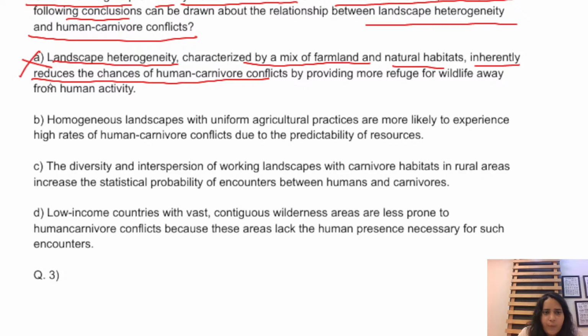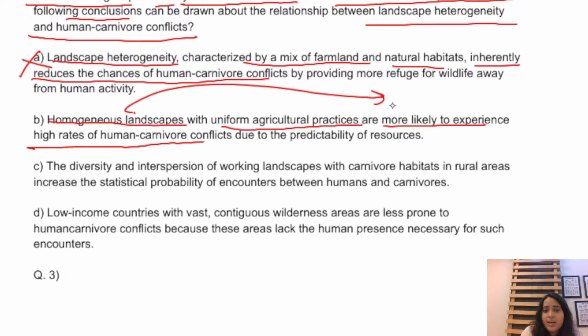Right? If you move to option number B, it talks about homogeneous landscape with uniform agricultural practice are more likely to experience high rates of human carnivore conflict. Again, this is a wrong option. Why? Because in my passage it was clearly mentioned that heterogeneous landscapes would be more likely to experience high rates of human carnivore conflict. So for homogeneous landscape, it would definitely be less. They are less likely to experience human carnivore conflict, right? So this cannot be inferred and cannot be drawn from my passage.